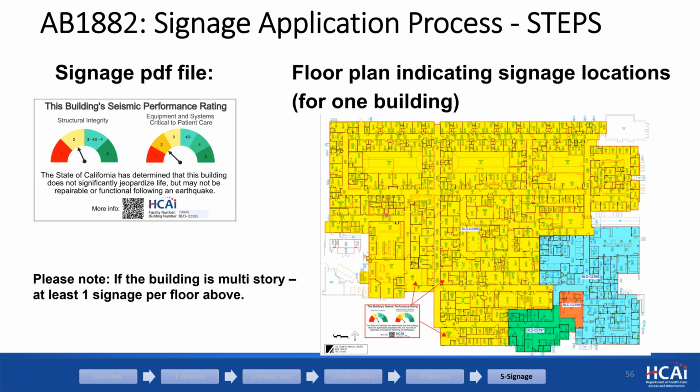The yellow one is one building, the green one is another building, red is another, and blue is another. So there are 1, 2, 3, 4 buildings. For this building, the proposed signage location is at the lobby or waiting areas. So the proposed location is 1, 2, 3 waiting areas and lobbies. There are more lobbies, like I see a waiting room here and a couple of other little things.